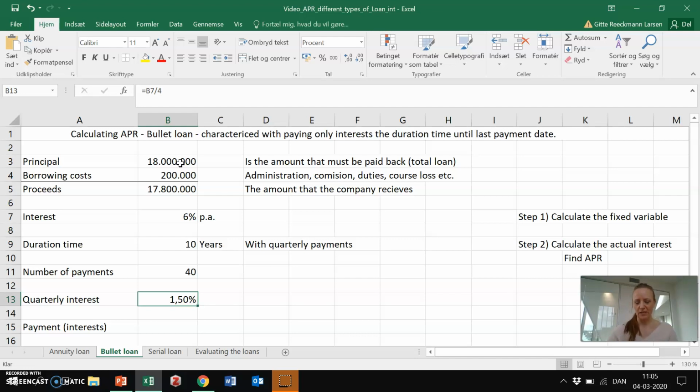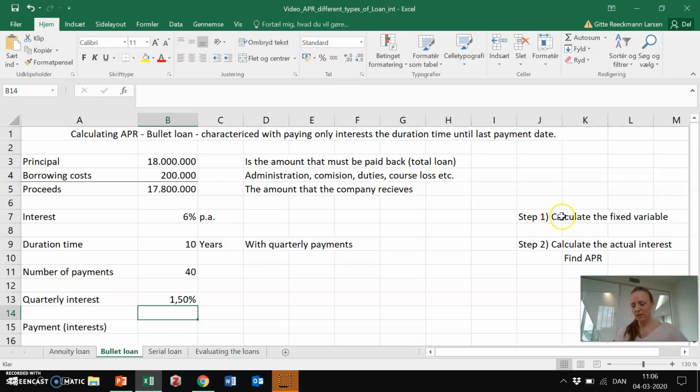So far, so good. Just like in the previous videos, I like to divide my calculations into steps. It makes it easier. The important thing is to remember what characterizes the loan. In this case, it characterizes the loan that we pay interest throughout the whole duration time.